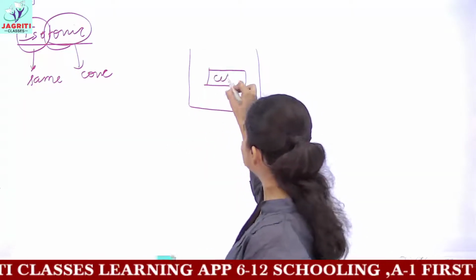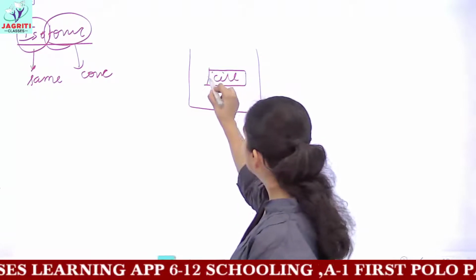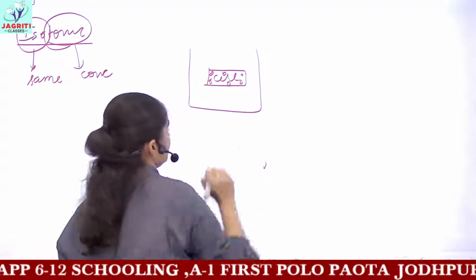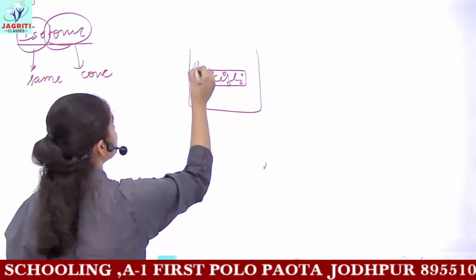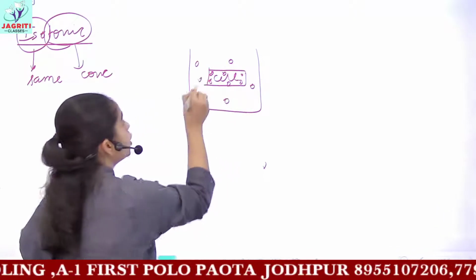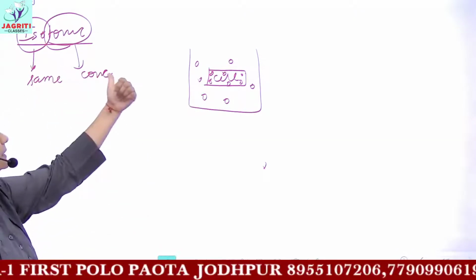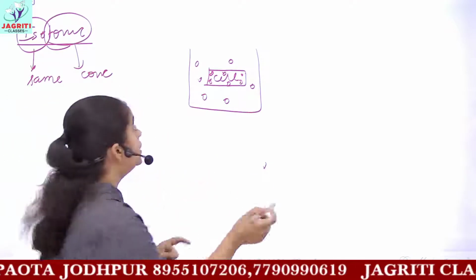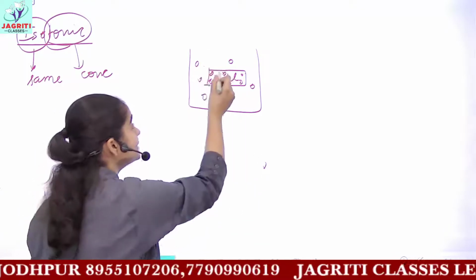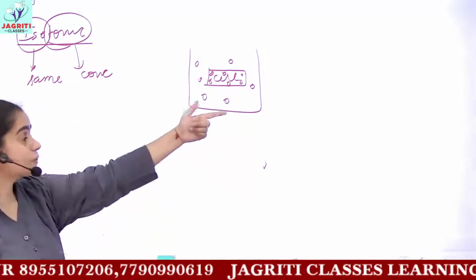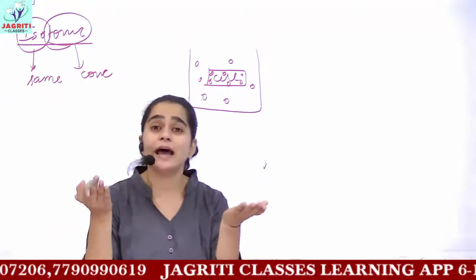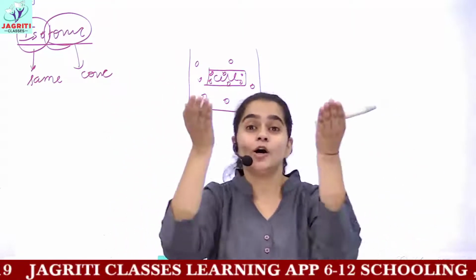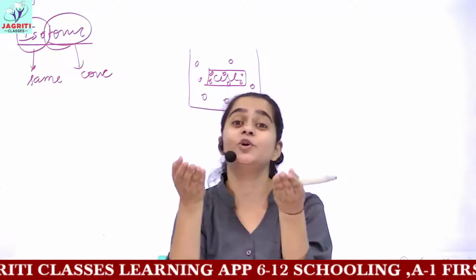Let's suppose your cell contains 6 molecules of water. And outside also, the solution which we have taken contains 6 molecules of water. So we have taken the same concentration of the fluid as is present inside the cell. It is similar to the fluid concentration outside the cell. Because they both have similar concentration, no concentration is higher and none is lower. On the same concentration, no net movement would be observed.